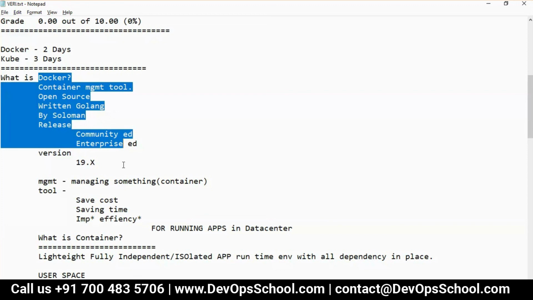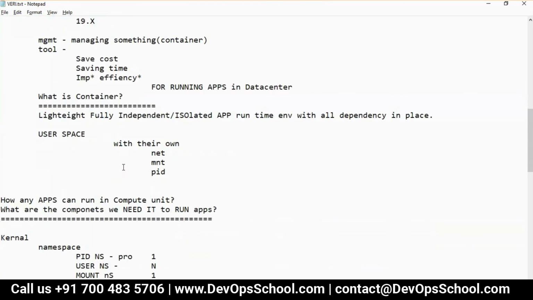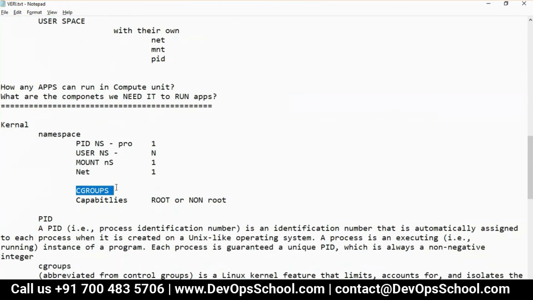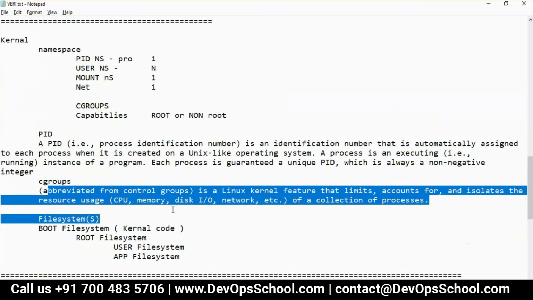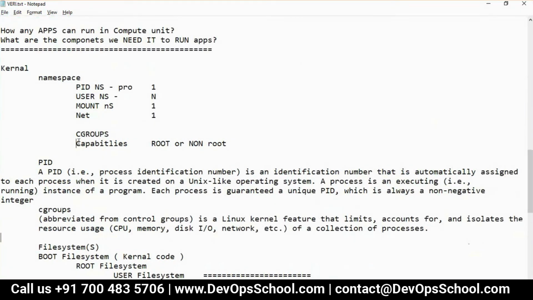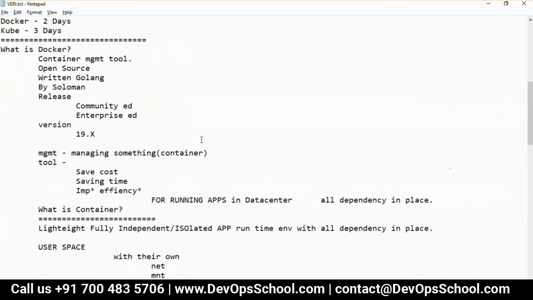Now the question is, how do you give each user the CPU and RAM? That's provided by cgroups, which we discussed here, right? Which container has what kind of capabilities? That is decided by capabilities, in the kernel. So this is the one.